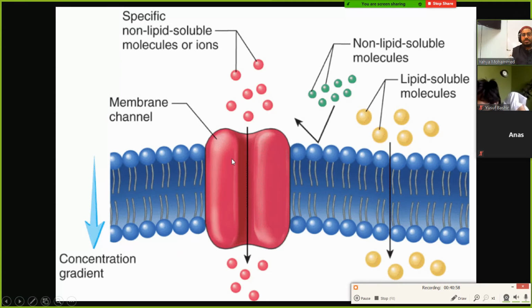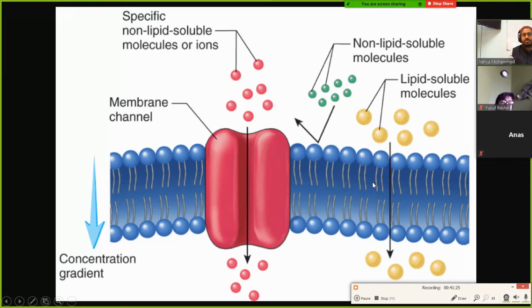So this is a channel. Now, if you have a molecule that's more lipid soluble, like cholesterol, some kind of fat-like thing, those kinds of molecules don't necessarily need channels. They can just come right through. You see this? It says lipid soluble molecules over here. These molecules are lipid-like, they don't like water. They can just come right through.